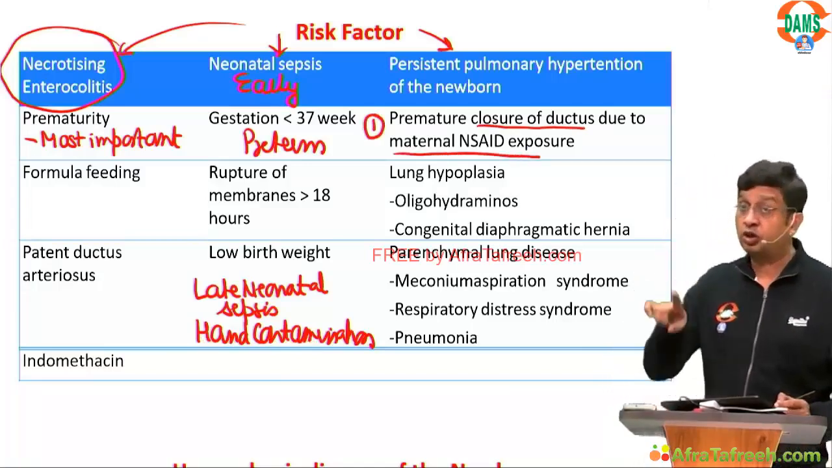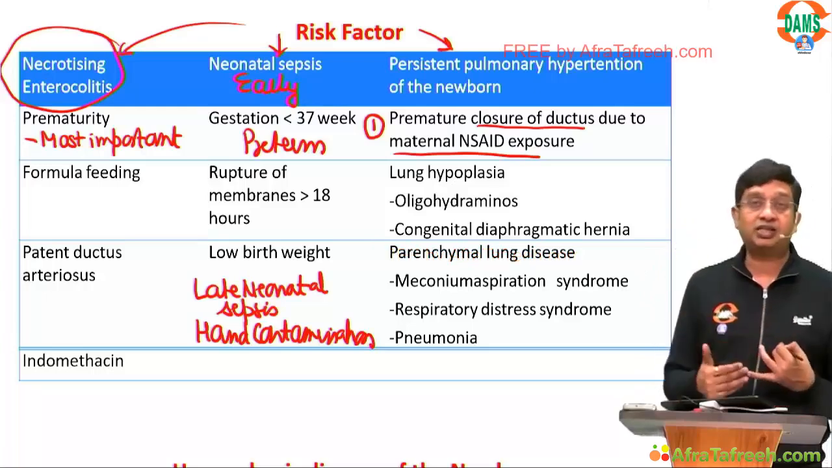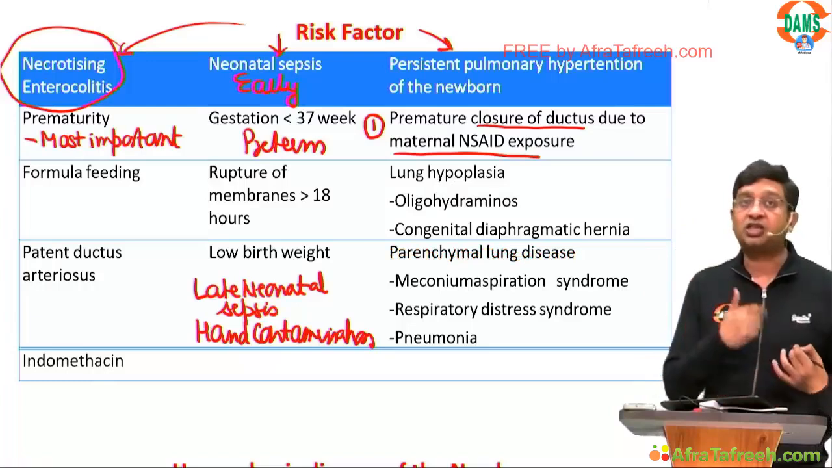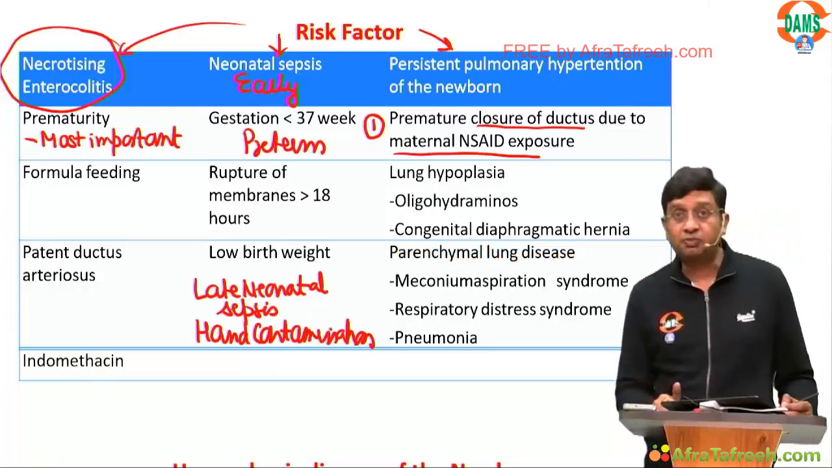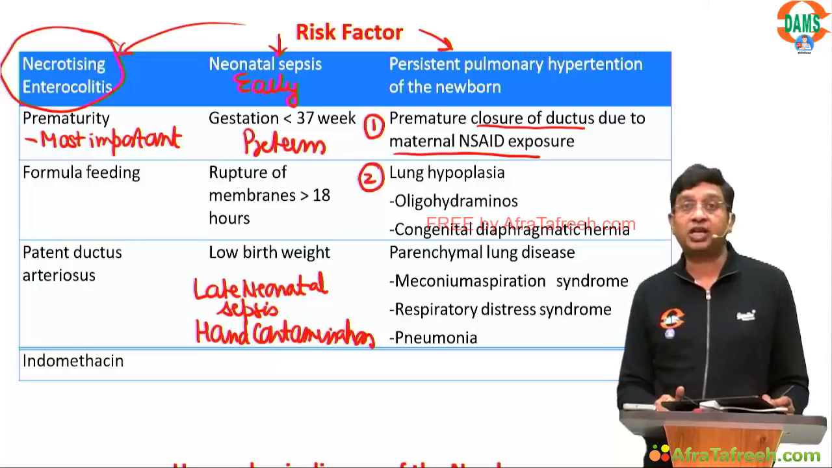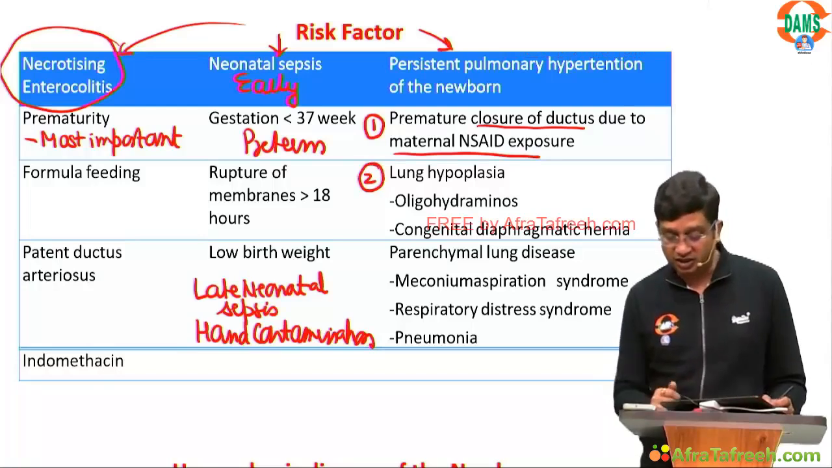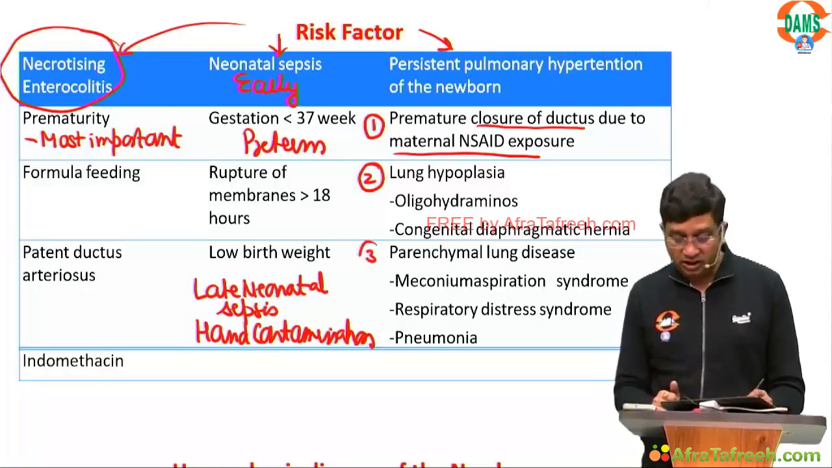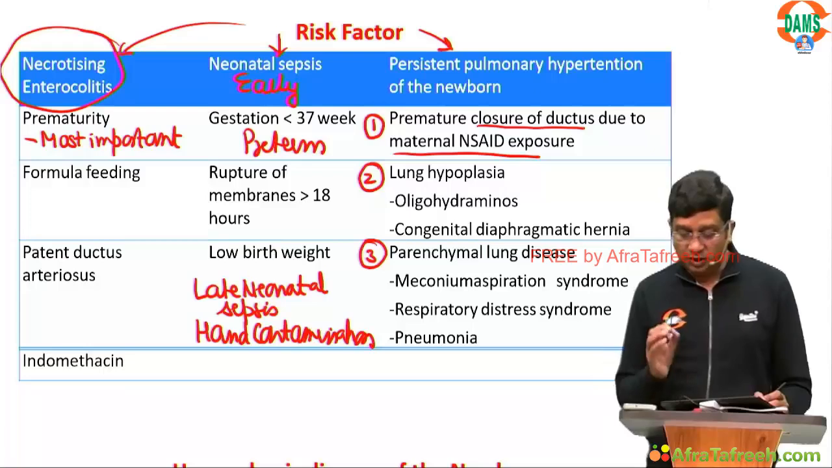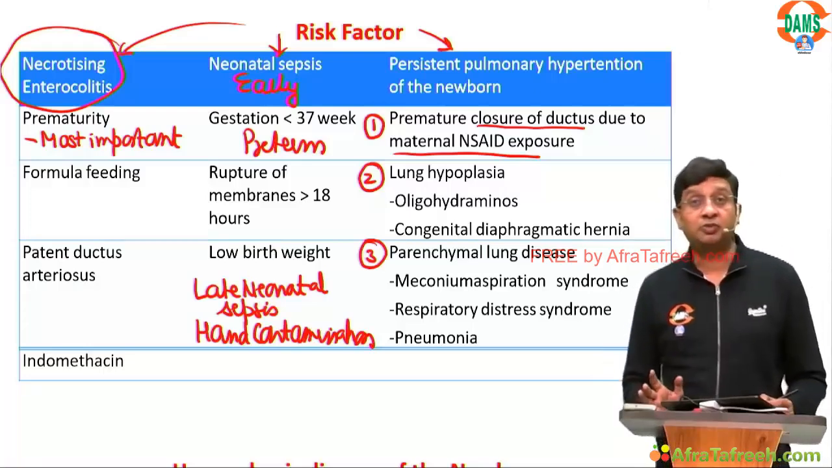And this question has already been asked in NEET PG, that if the mother has been given NSAIDs, what complication can be seen in the child? Your answer is particularly PPHN. Second is the lung hypoplasia, which can be seen in oligohydramnios or congenital diaphragmatic hernia, right? Third is the parenchymal lung disease: meconium aspiration syndrome, respiratory distress syndrome, and pneumonia, right?